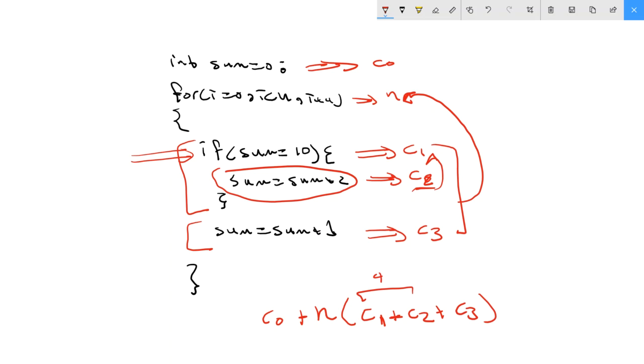Now C0 stays as it is, and this one is n times all of these. Which is the worst? Just look through the code: C0, or n multiplied by all of these. Definitely n multiplied by all of these is the worst. So n multiplied by C1 plus C2 plus C3. And as we know, we don't take the constants. So the code complexity here is n time to run.